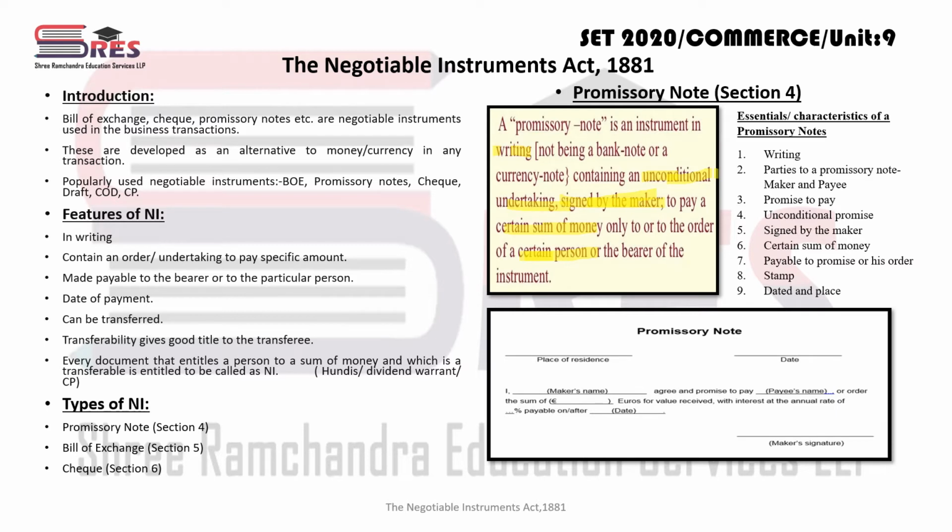See, the highlighted words are nothing but features of a negotiable instrument. So promissory note means any instrument where a promise has been made regarding payment of a certain sum of money to a certain person, right? And it should be in writing.